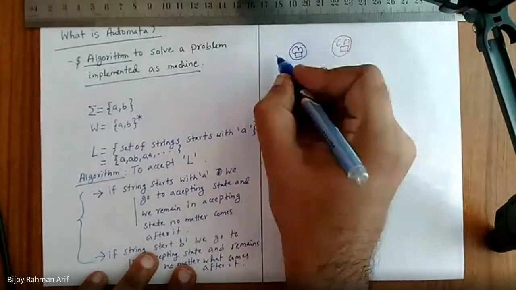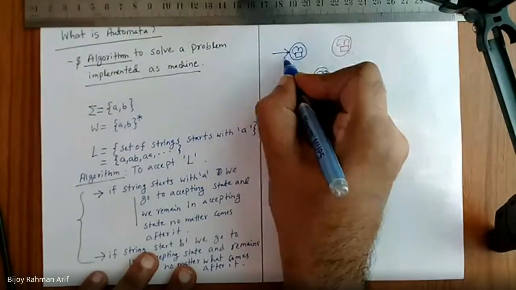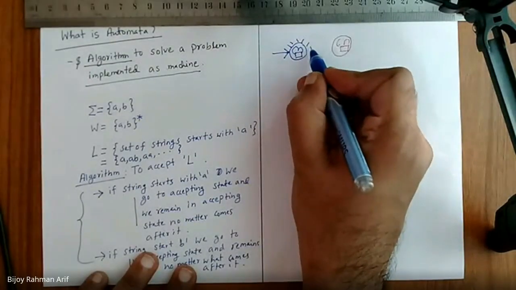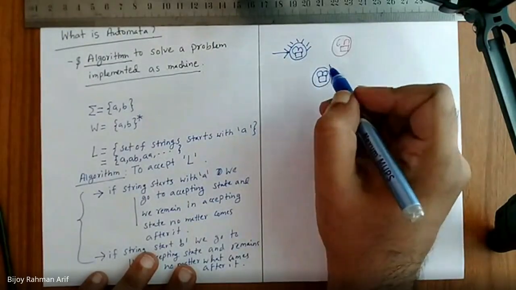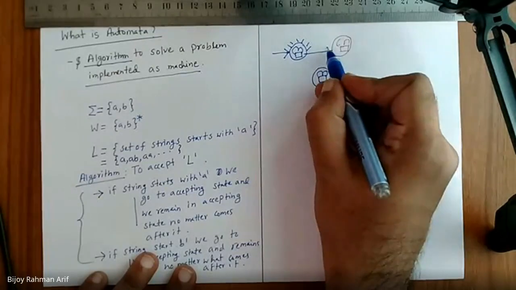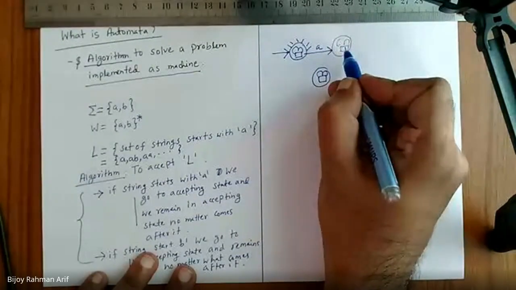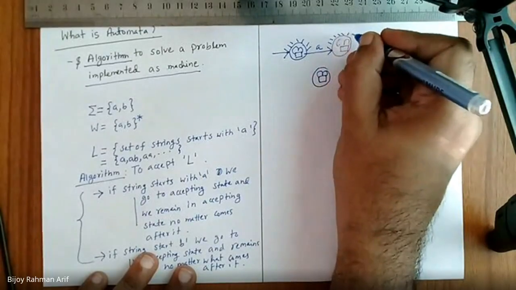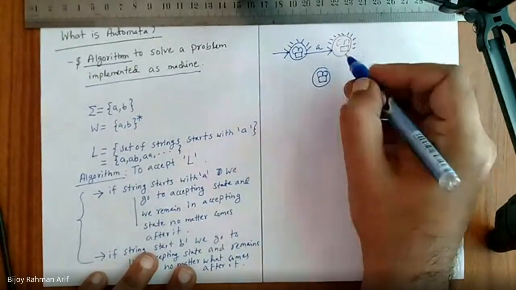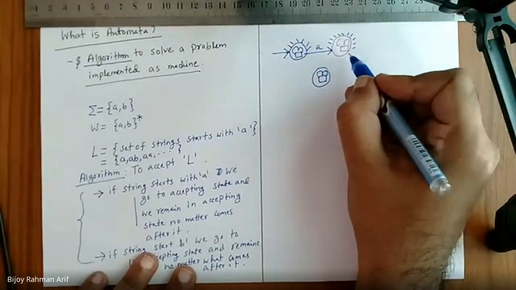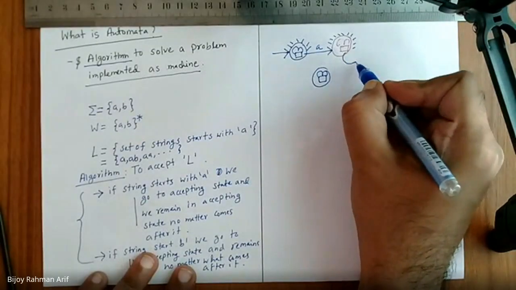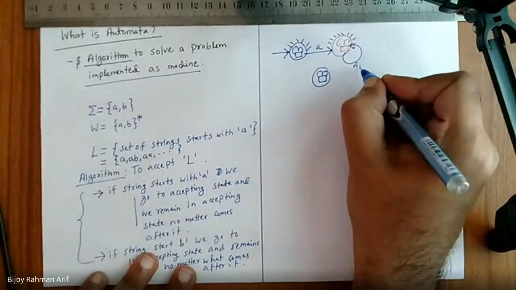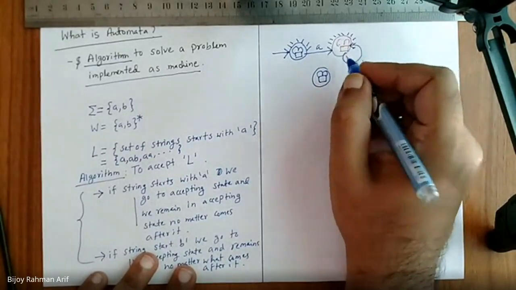I always start from here. So initially, the blue bulb is on. Then if I see an A, I will go to this red bulb, and this red bulb is on. Then whatever I get next, I don't care. I will always remain in this bulb state, and the red bulb is always on.